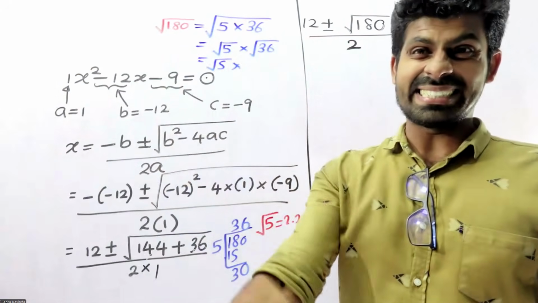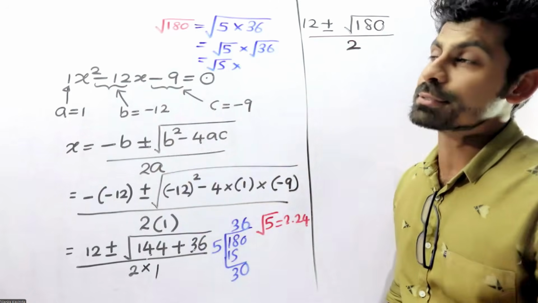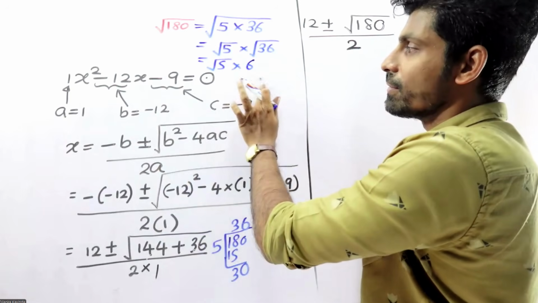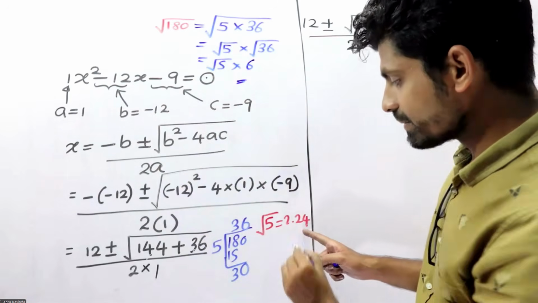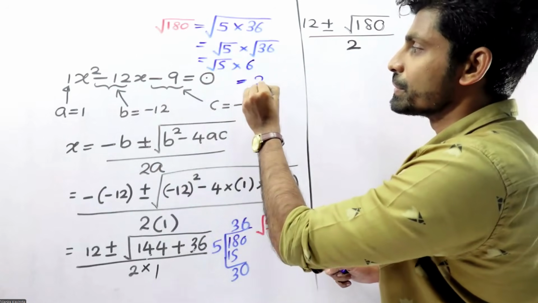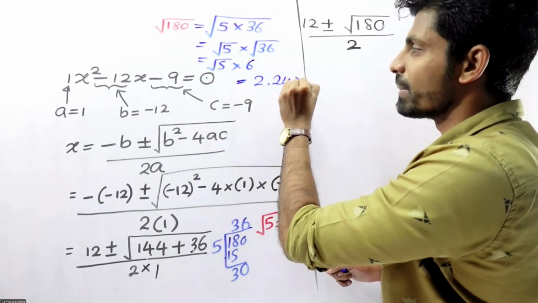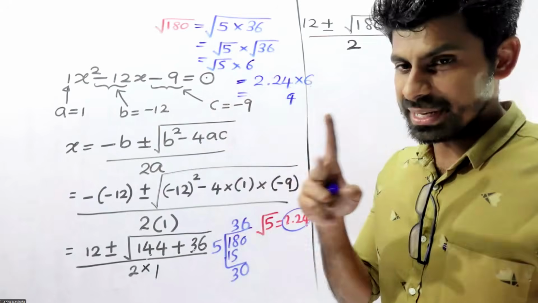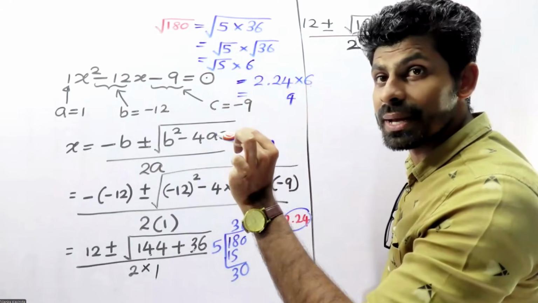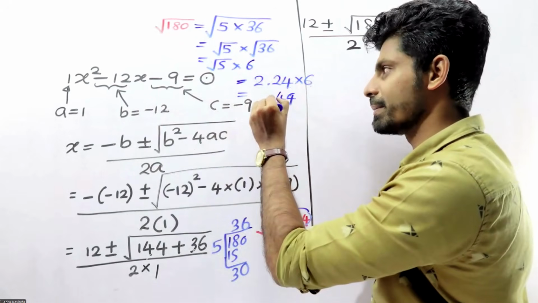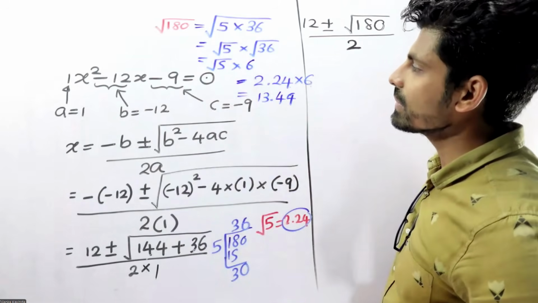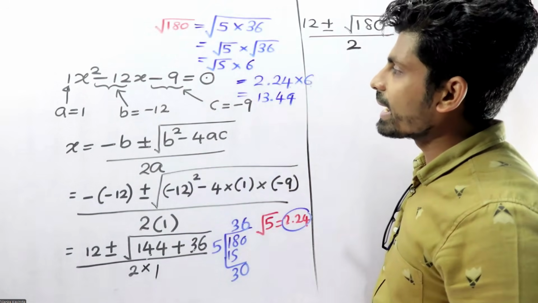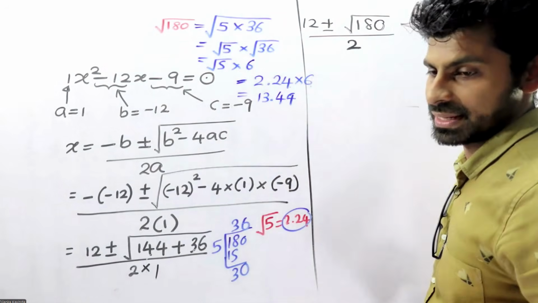The square root of 36 is 6, and the square root of 5 is 2.24. So 2.24 multiplied by 6 equals 13.44.